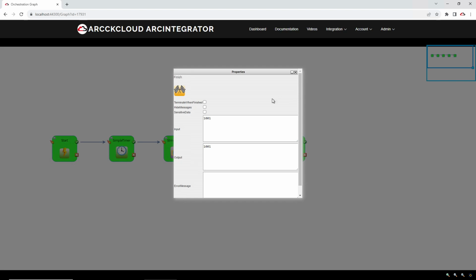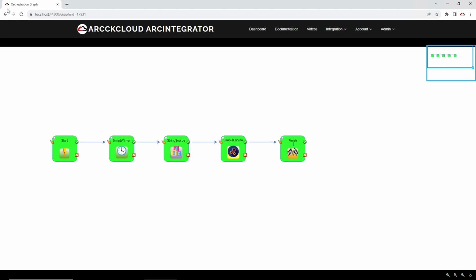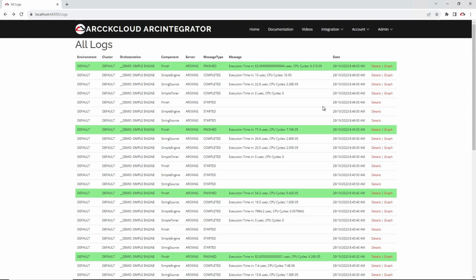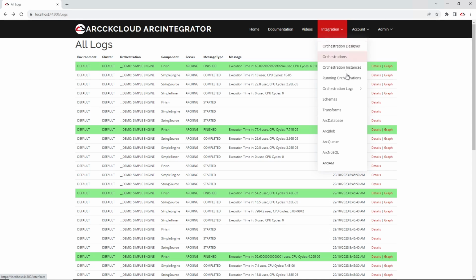Okay, it's now just that one. I thought that I had deleted the wrong orchestration, but from the looks of it, it's just the finish one.